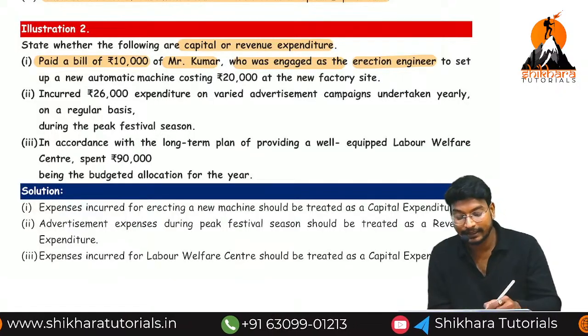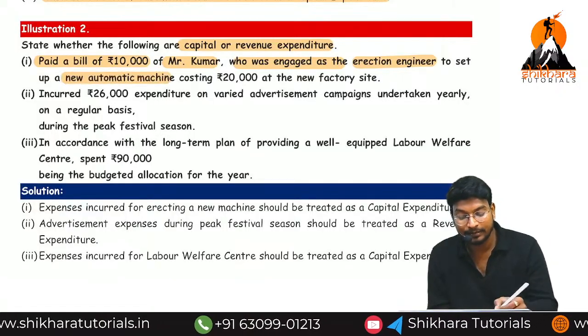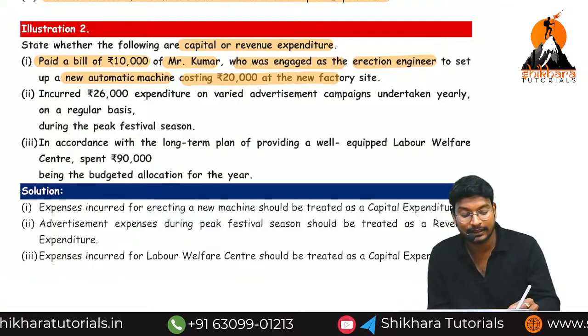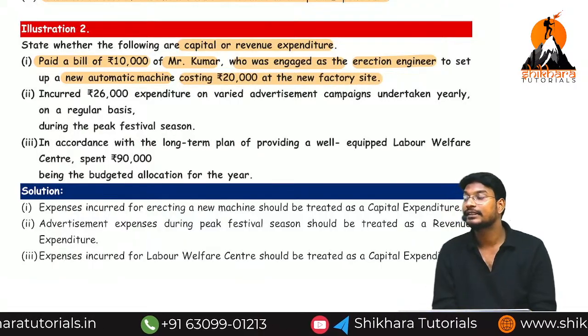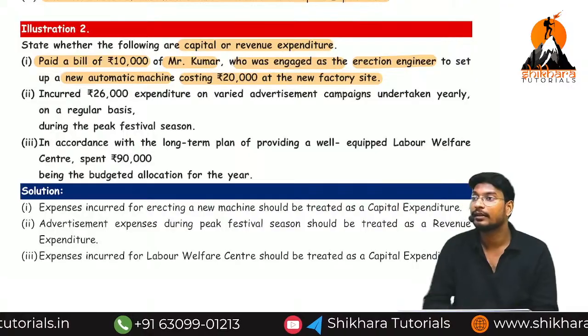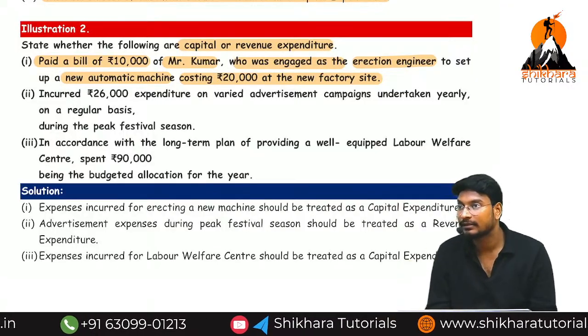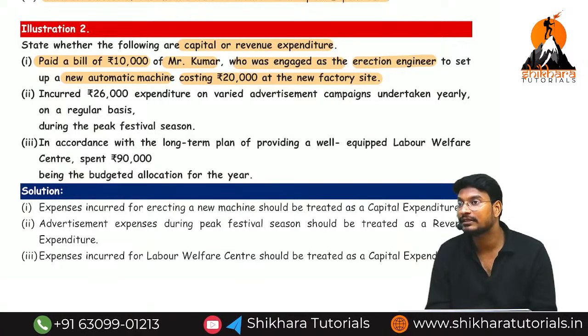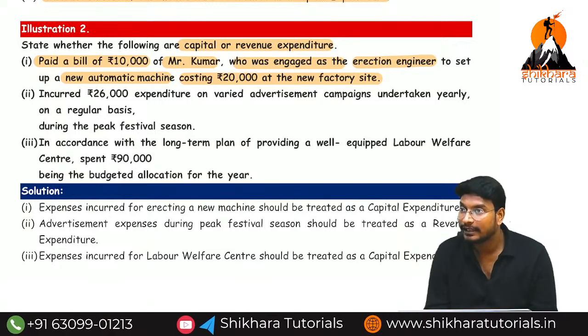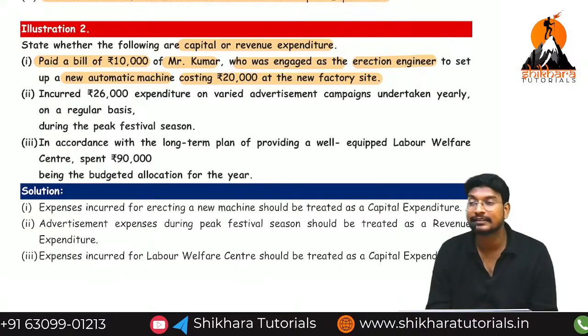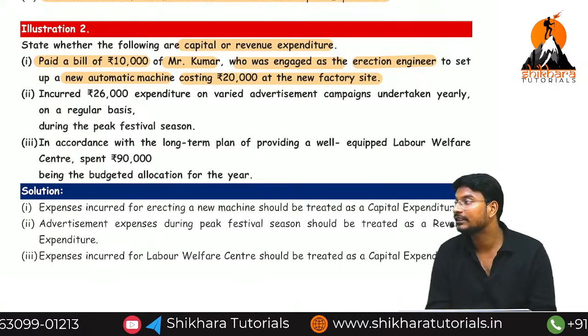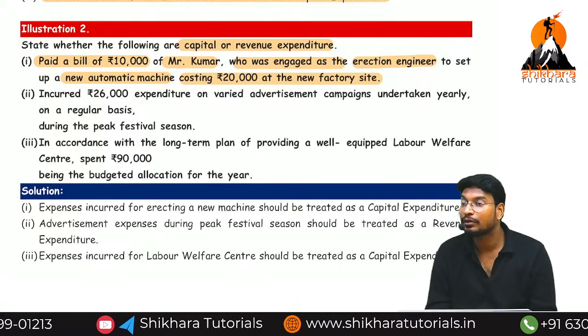Now, to set up a new automatic machine costing how much? 20,000 in the new factory site. So installation expenses, what is it? Expenditure incurred to bring the asset into the present location or condition. So is this capital expenditure or revenue expenditure? Capital expenditure. Who is Mr. Kumar? Erection engineer. Without him, we cannot install that particular new automatic machine.